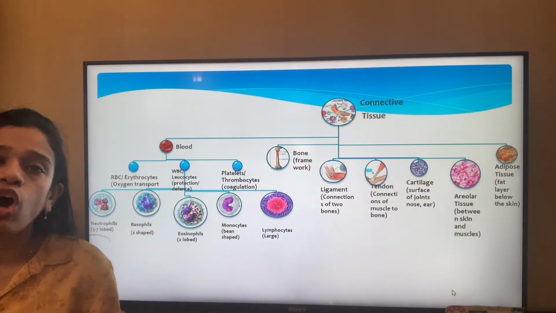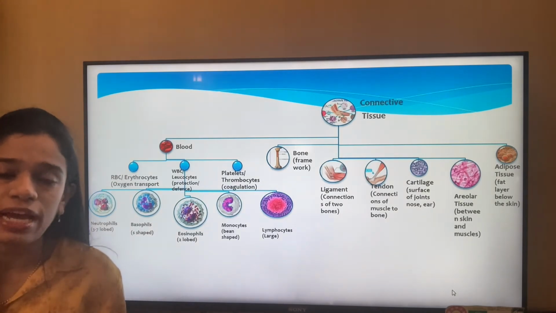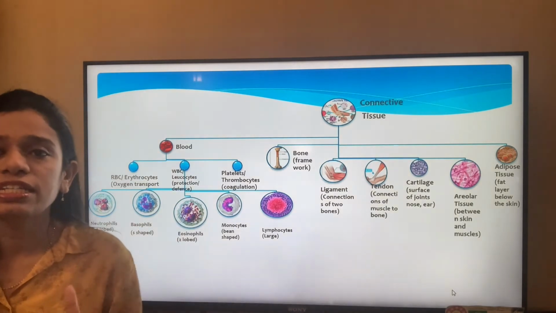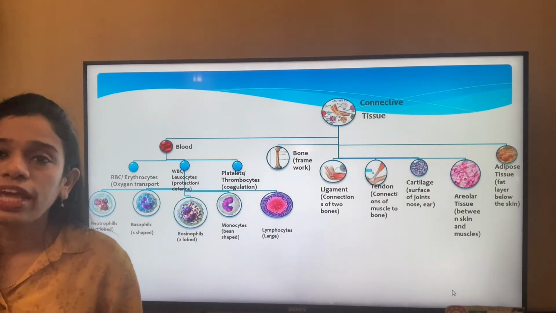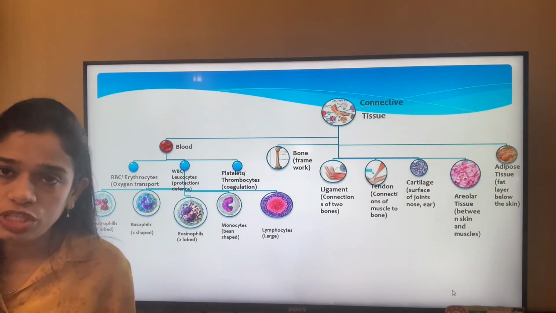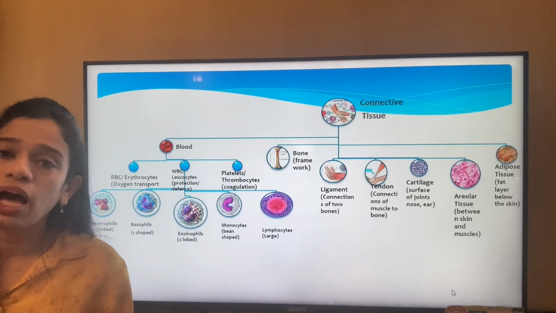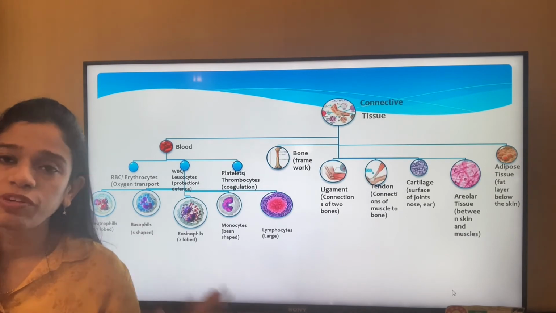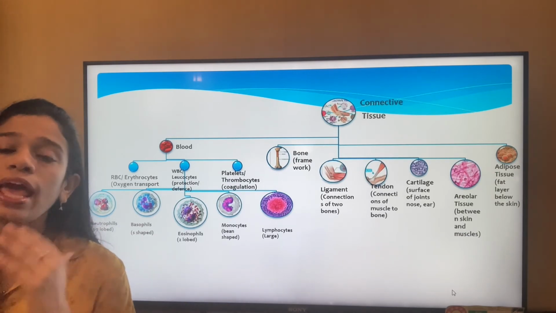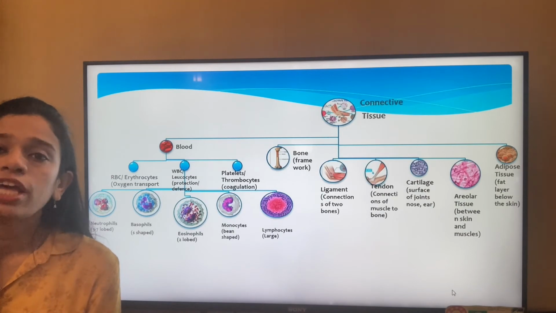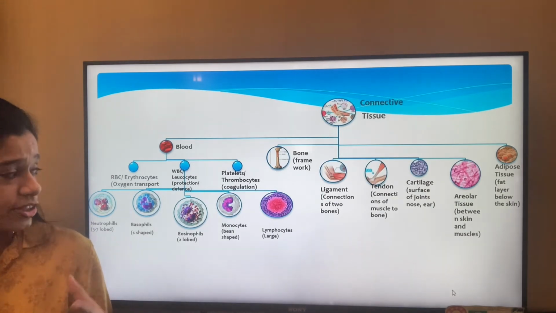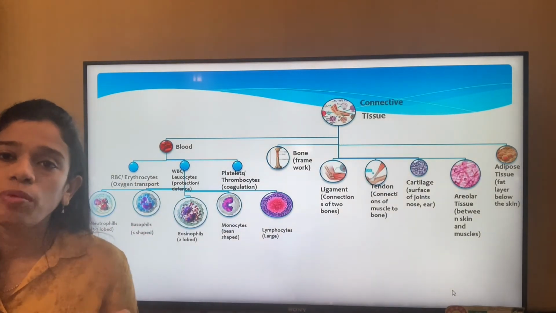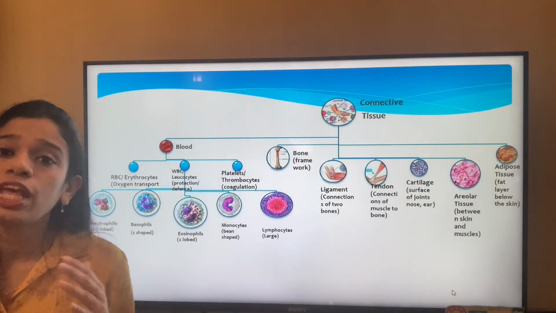The RBC or the red blood cells or the erythrocytes, as the name suggests, are involved in the transportation of the oxygen from the lungs or from the heart to the different parts of the body, and carrying of the deoxygenated blood from the different parts of the body back into the heart and finally to the lungs for oxygenation. And it also carries the prepared food from the stomach or from the small intestine to that of different parts of the body.